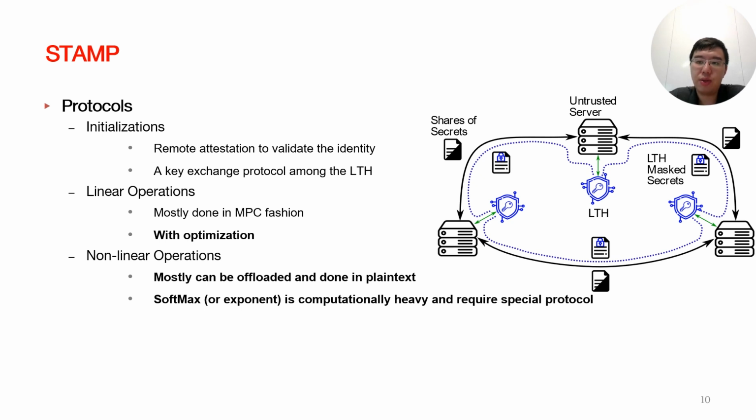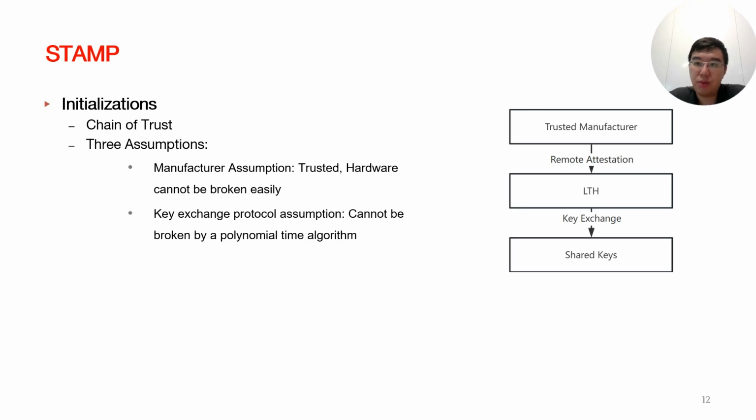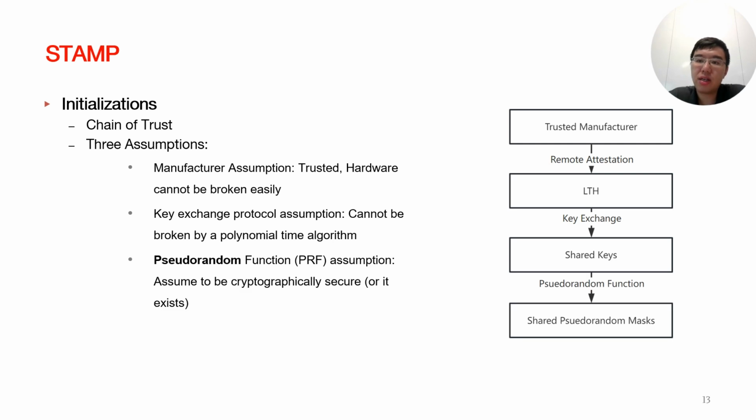Our main contribution lies in the efficient handling of the nonlinear layers while also doing optimization on the linear operation part. To ensure the security, the initialization phase established a chain of trust based on three assumptions. Manufacturer assumption, first of all, the manufacturer should be trusted and the verified LTH should not be easily compromised. Secondly, the cryptographic assumption that the key exchange protocol, or more precisely Diffie-Hellman key exchange protocol, is secure. The third is the pseudo-random function assumption that the pseudo-random function we use is actually secure, or say it exists.